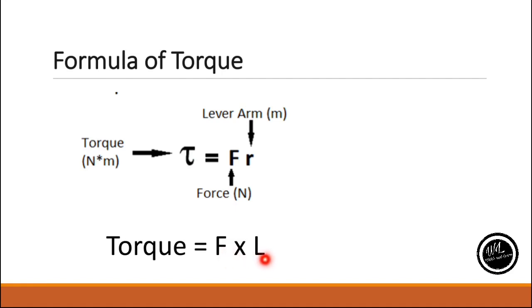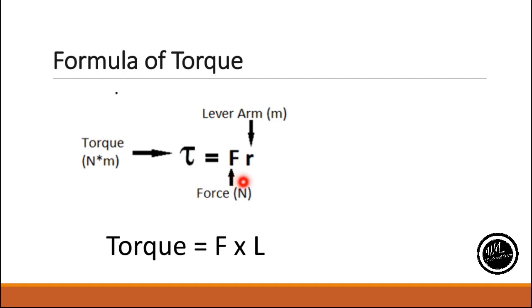Because the moment arm is the perpendicular distance and the distance is measured in meters, the unit of torque will be Newton meter. The unit of force is Newton, and the unit of moment arm or lever arm is meter. So the unit of torque will be Newton meter.